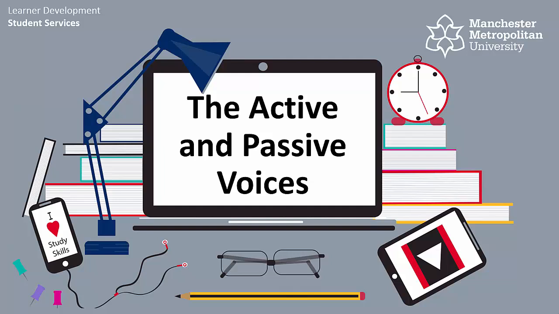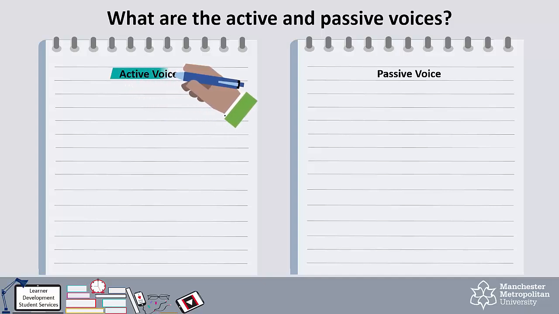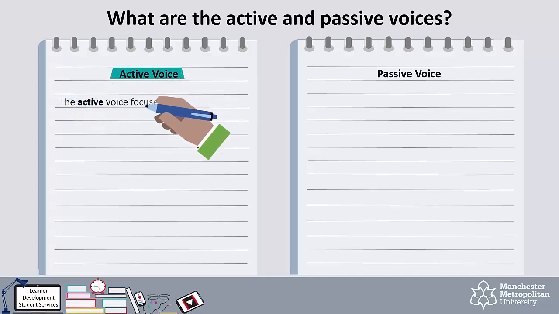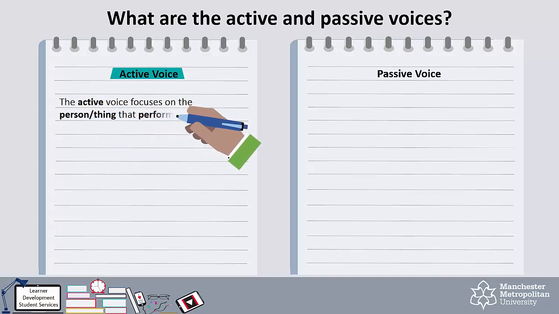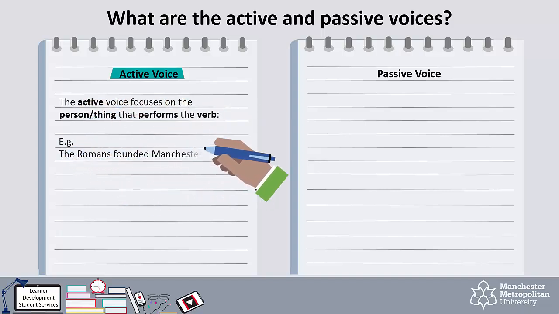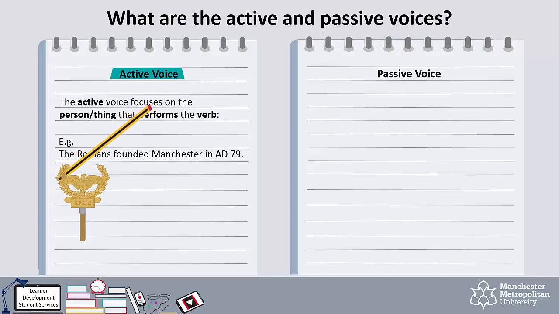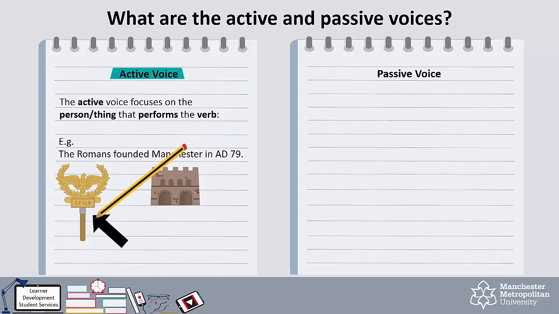First of all, let's clarify what we mean by active and passive voices in writing. The active voice means we are focusing on the person or thing who is doing the action, or the verb, in the sentence. For example, the Romans founded Manchester in AD 79. Here the focus is on the Romans who are performing the verb. The verb we use here is founded. This is the active verb form.